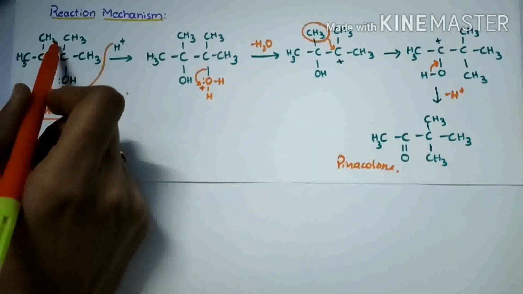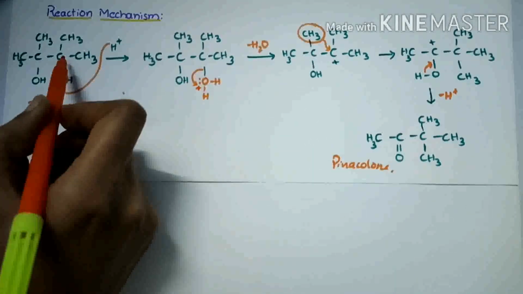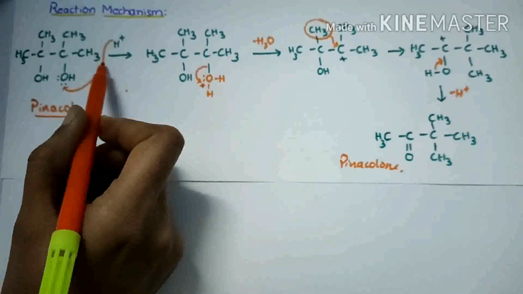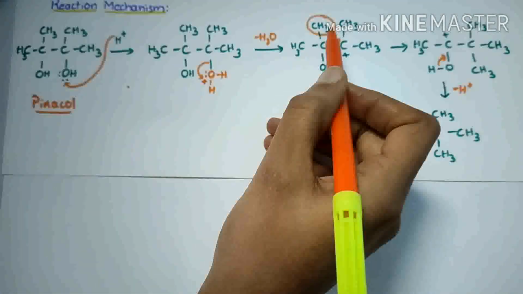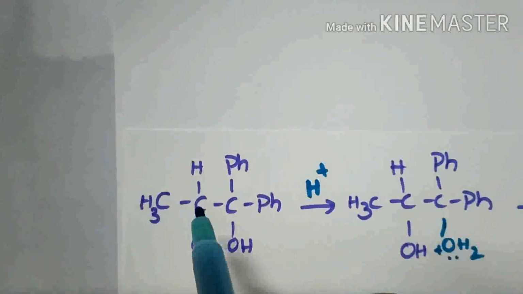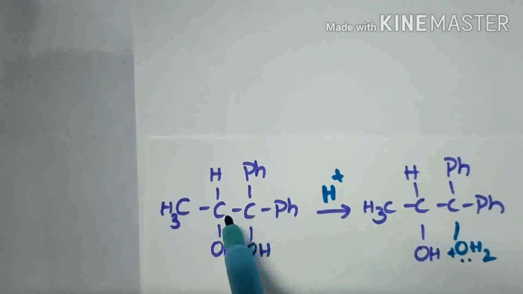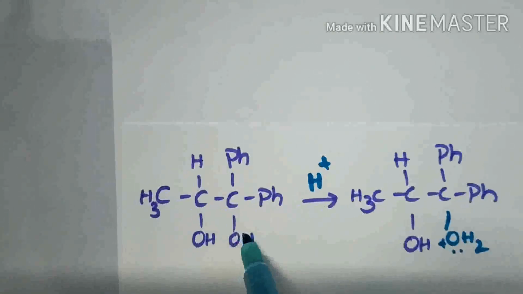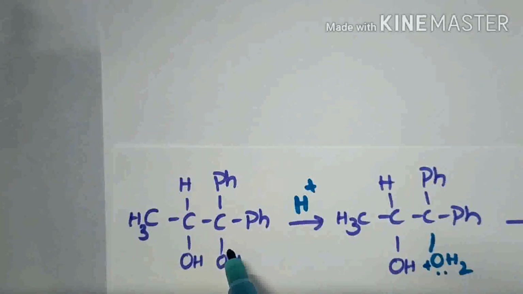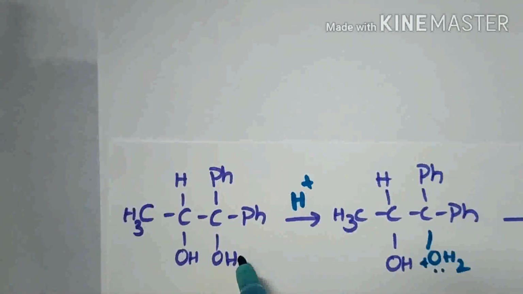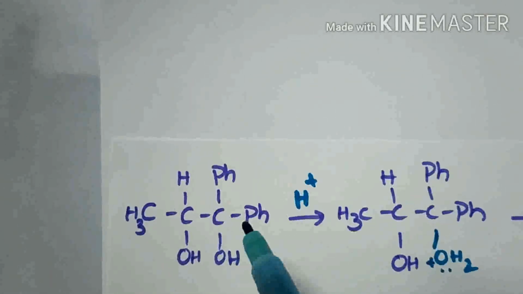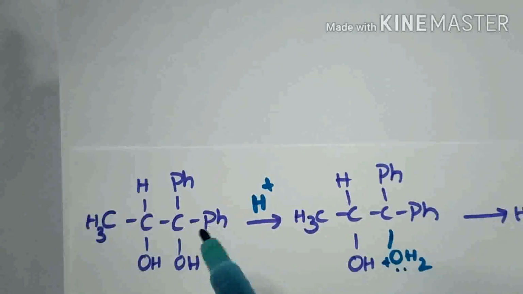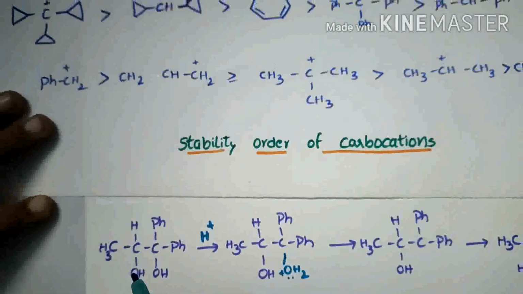Here the groups attached to these carbons are the same. So here there is no problem in OH protonation and migration of this group. But when different groups are attached to these two carbons, we can get a doubt about which OH will be protonated. Let us remember that the OH is removed at the carbon at which a stable carbocation will be formed. Let us see the stability order of carbocations.